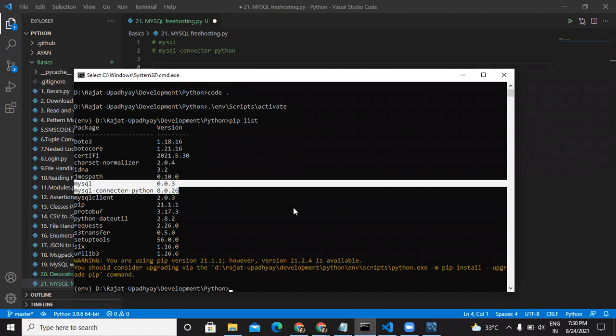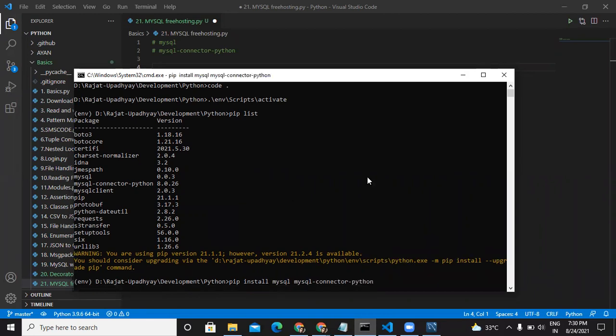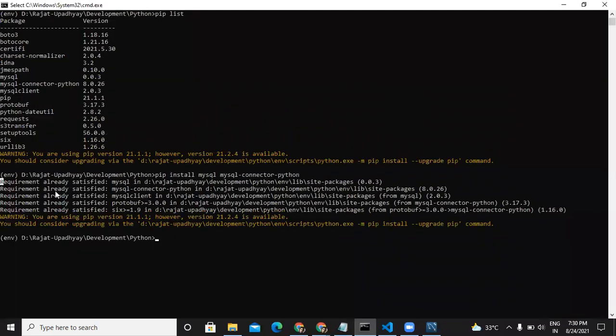You need to install it. Nothing but pip, just do pip install MySQL connector Python. If I just run this right now, it will just say requirements already satisfied, right? For someone who has not installed it, you can just run this and it will install. I just go to the basics folder. Okay. And here we can run our script.